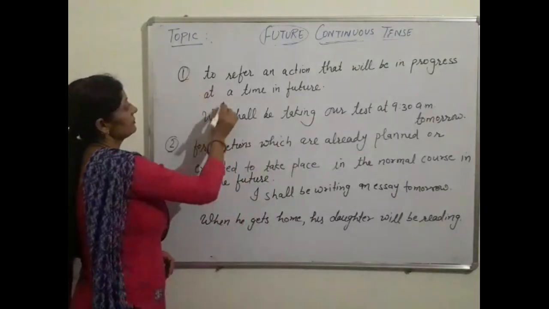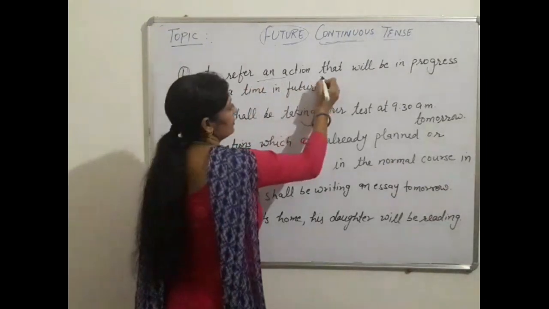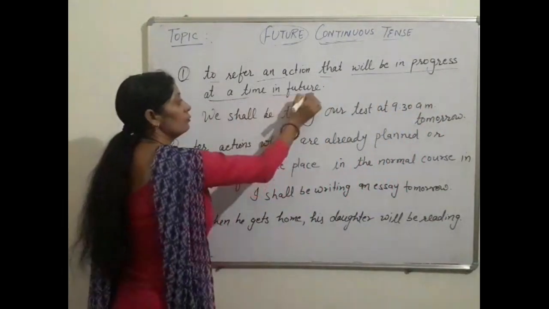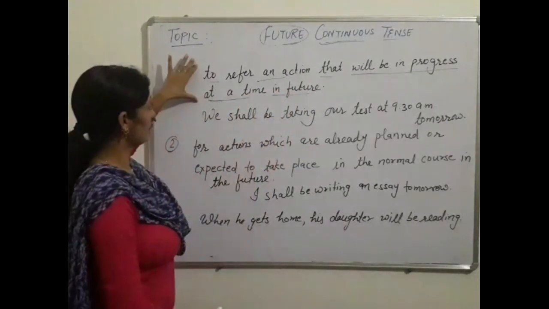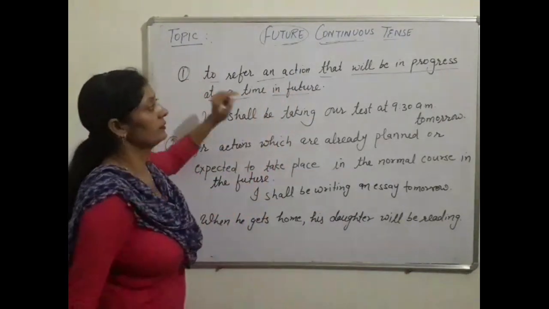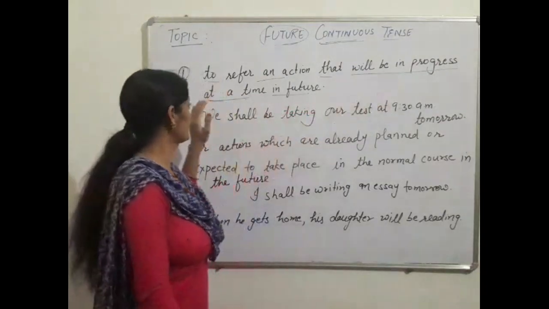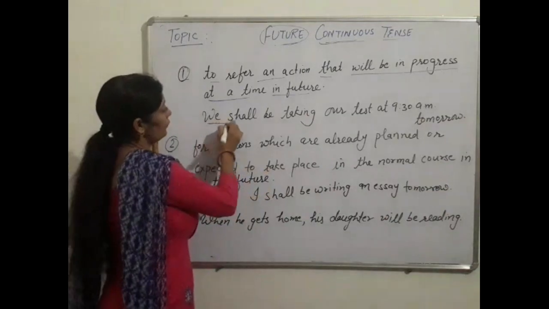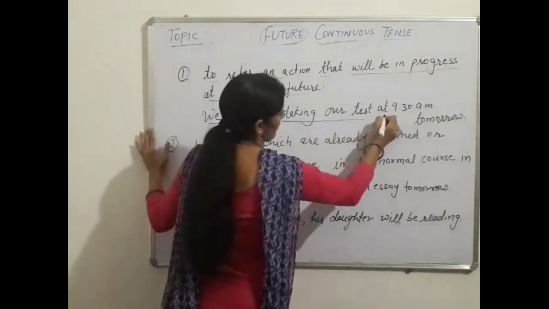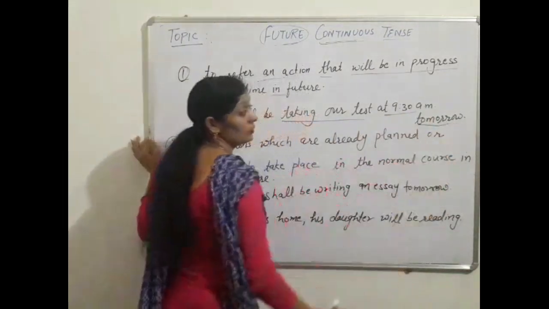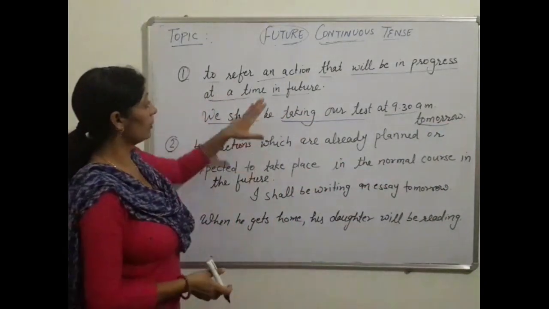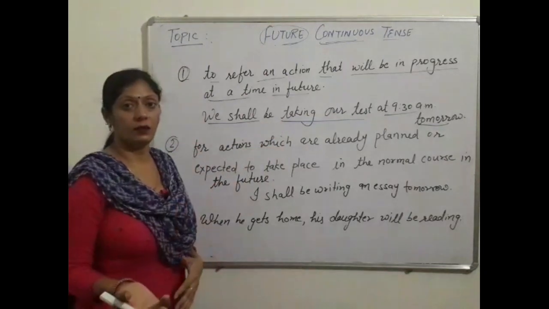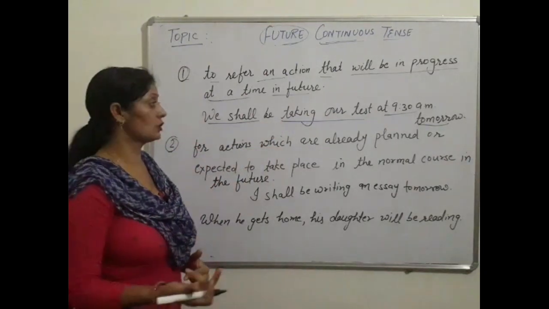The first use is to refer to an action that will be in progress at a time in future. Again, listen: to refer to an action that will be in progress at a time in future. For example, we shall be taking our test at 9:30 a.m. tomorrow. Here we are talking about an action which is expected to be in progress in future.